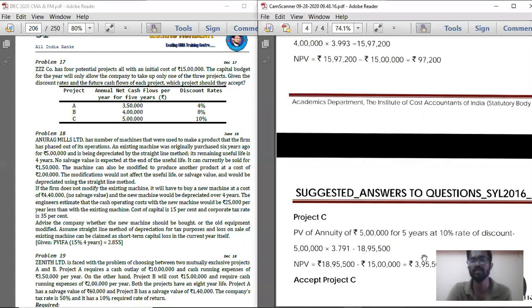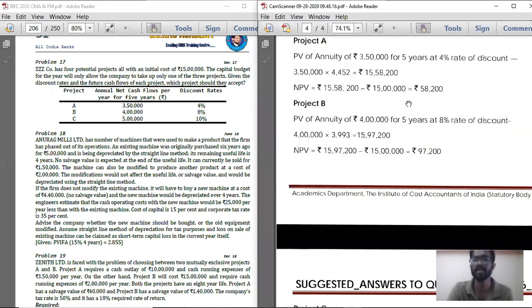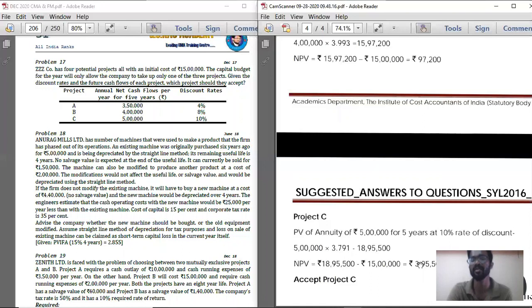So now see in which project the comparatively NPV is higher. 58,200, 97,200, and project C 3,95,500. So among all 3 projects C NPV is higher. So below that record comment: NPV is comparatively higher under project C. Hence accept project C.